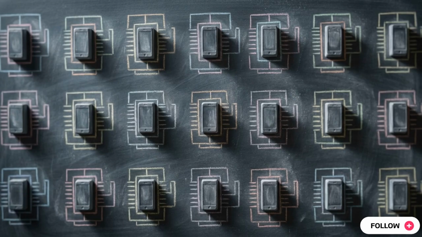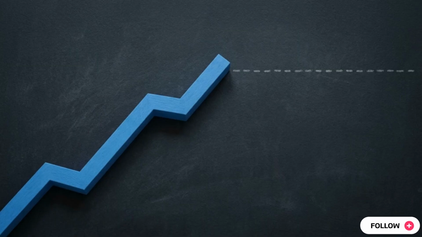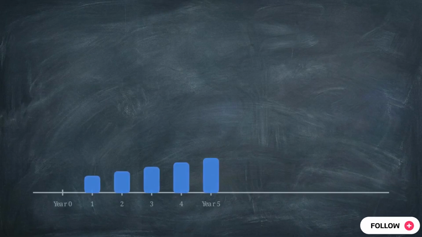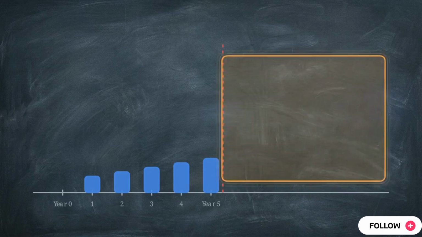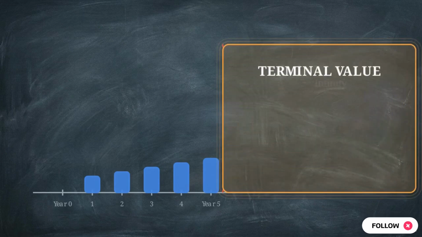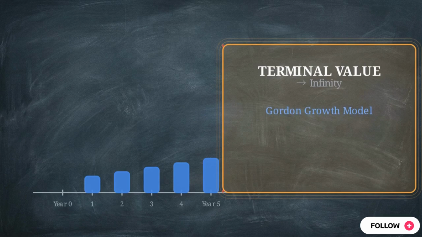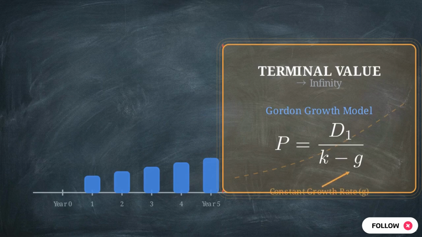No company sustains hypergrowth forever due to eventual market saturation and competition. The window where analysts confidently forecast high-growth cash flows is the projection period. Beyond year 5, we calculate the terminal value, an estimate of all cash flows generated from that point until the end of time. The Gordon growth model calculates this perpetuity by assuming cash flows will grow at a stable, constant